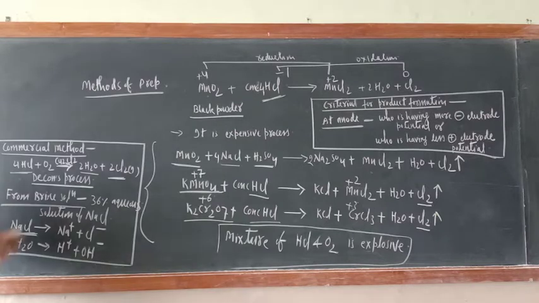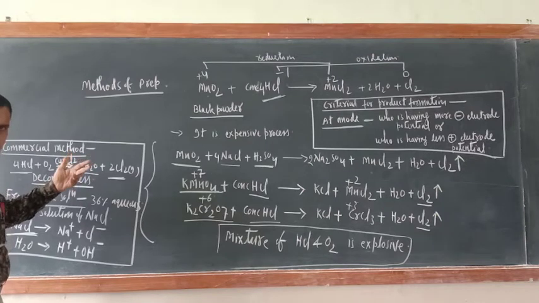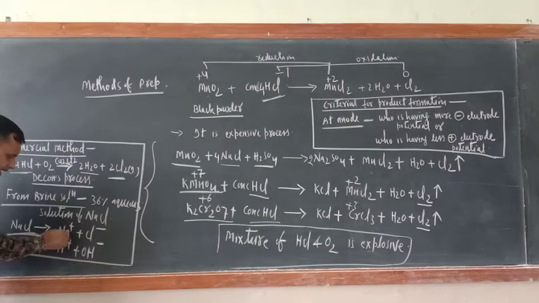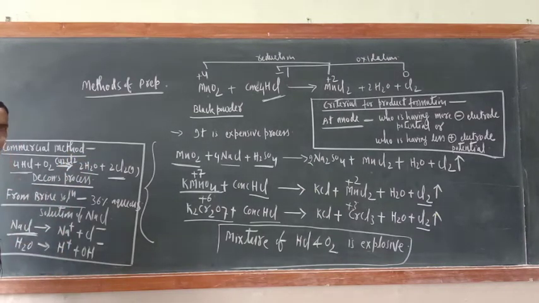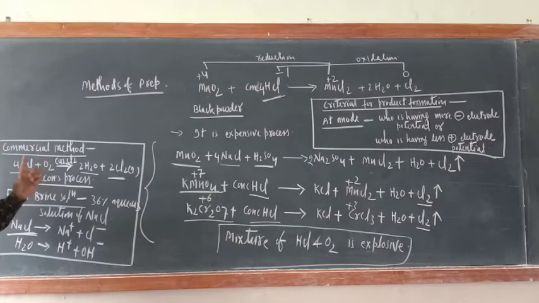Now just see, in the electrolysis process, ions move toward the oppositely charged electrode. So two ions, Na positive and H positive, will move toward the cathode, and Cl negative and OH negative will move toward the anode. In electrochemistry you have studied the name of that process: selective discharge of ions at respective electrodes.